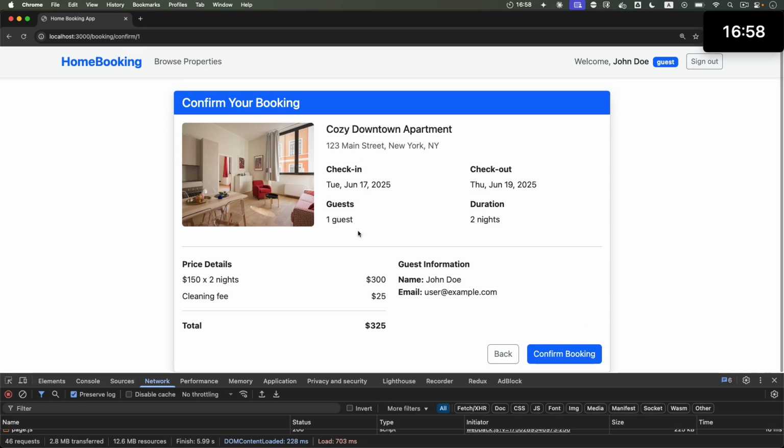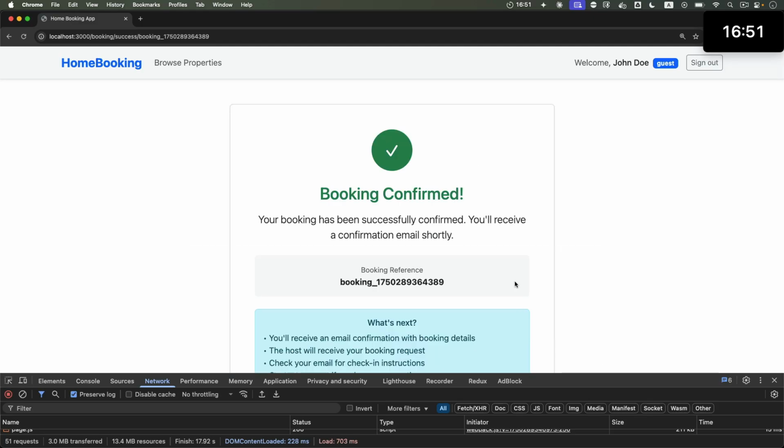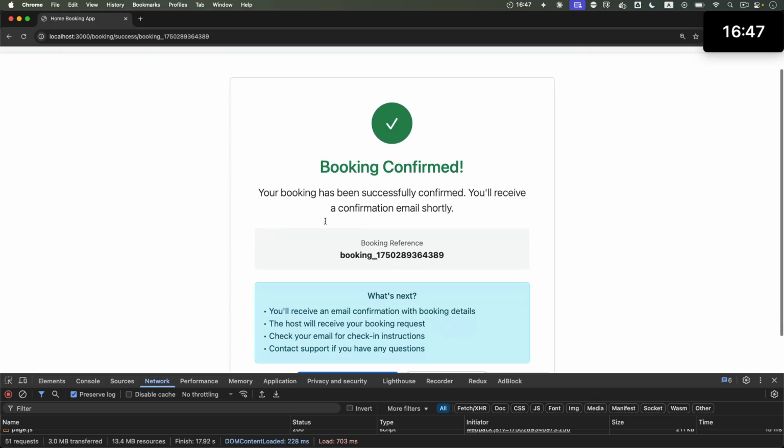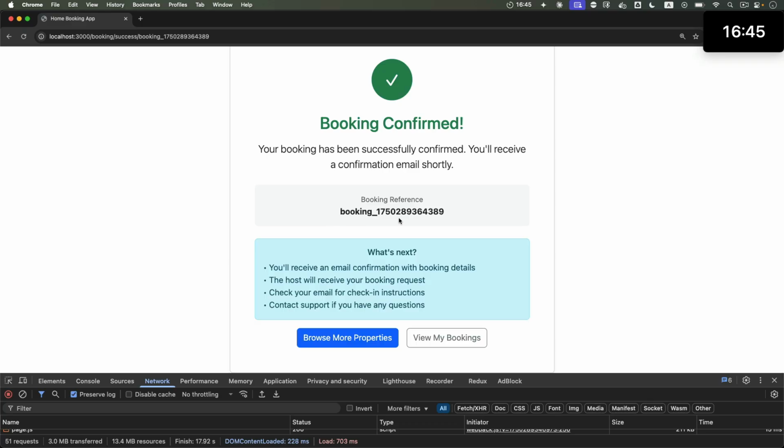And it just repeats all the information here. And then we'll say confirm booking. Look at this nice spinner on the button. And then it says booking confirmed. With a pretty good design. Out of the box, just with the prompt, it created some kind of booking reference.